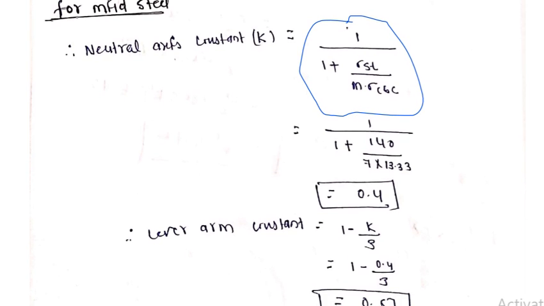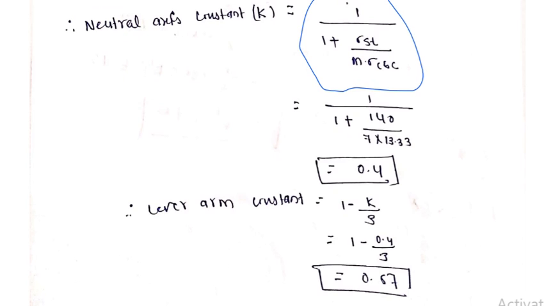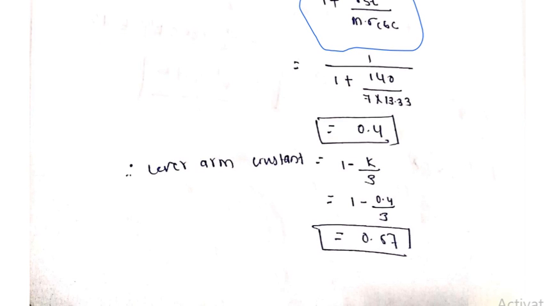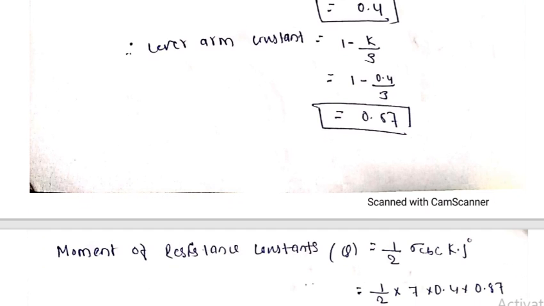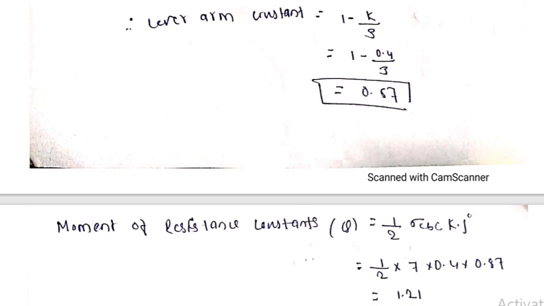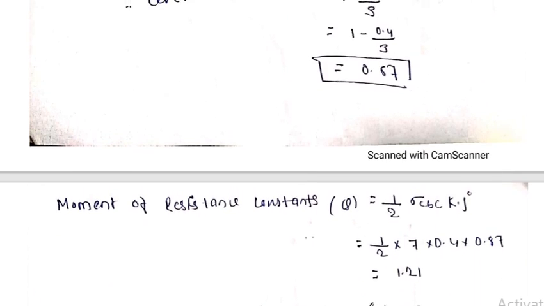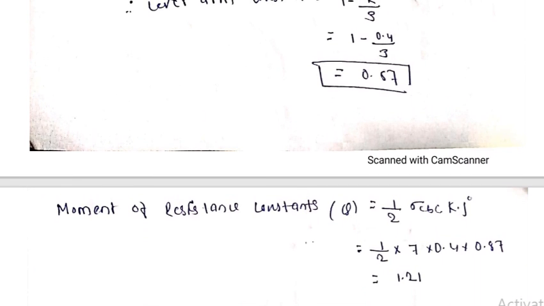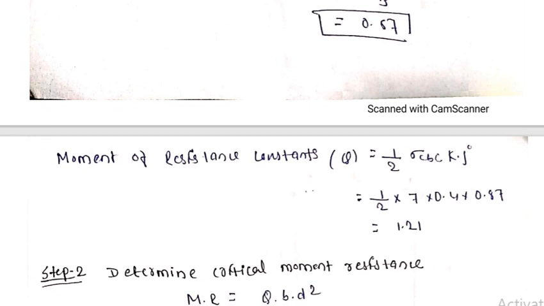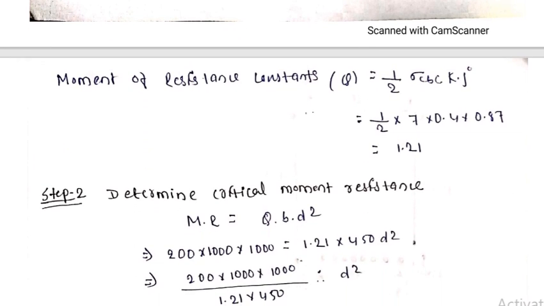Now next, the lever arm constant, that is 1 minus k by 3. We have now derived the formula. So 1 minus k value is 0.4 by 3, so 0.87. Now we have already calculated the design constant, so let's calculate the moment of resistance constant Q, which is equal to 1 by 2 sigma CBC into k into j. If you substitute all those values, the moment of resistance constant comes out.